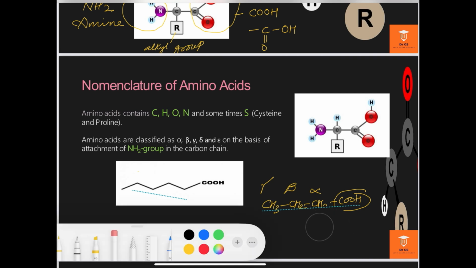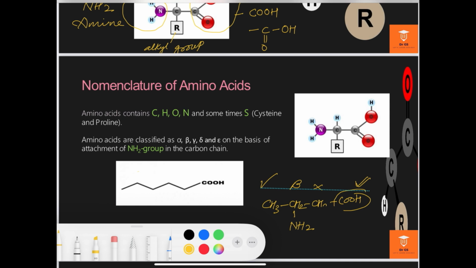If the amine group is attached with the beta carbon, then this amino acid is called a beta amino acid. The acid is the principal functional group, while the amine group is a subsidiary functional group.